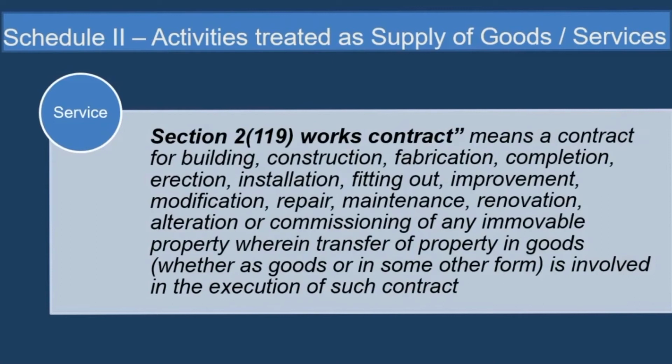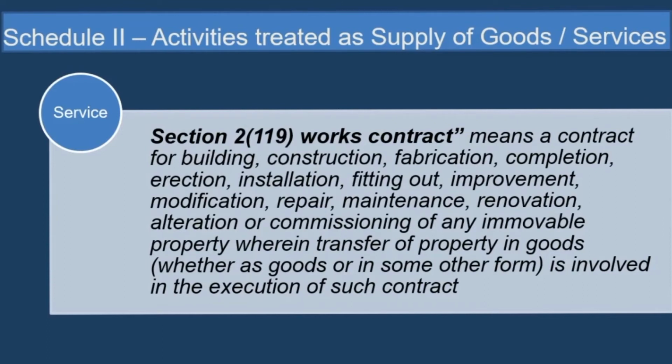Under Sec. 2(119), works contract means a contract for building, construction, fabrication, completion, erection, installation, fitting out, improvement, modification, repair, maintenance, renovation, alteration, or commissioning of any movable property, wherein transfer of property in goods, whether as goods or in some other form, is involved in the execution of such contracts.